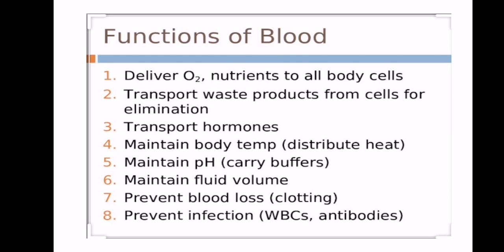Number 8, it prevents infection. Yes, the white blood cells and the antibodies, their main function is to protect the body against foreign agents. They basically form the immune system of our body, and if it is defective, we will get many diseases and we will not survive. So it is the main function of the blood to prevent infections, and specifically white blood cells and antibodies perform this function. I hope it is clear.